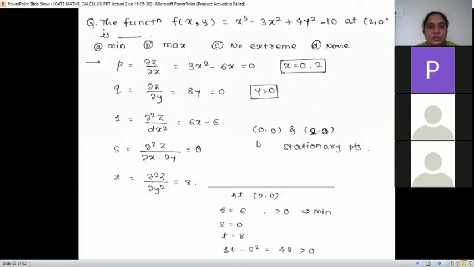Okay, here is the question. The function f of x, y, here are two variables x and y, at 2, 0: does the function have maxima or minima? We'll check.